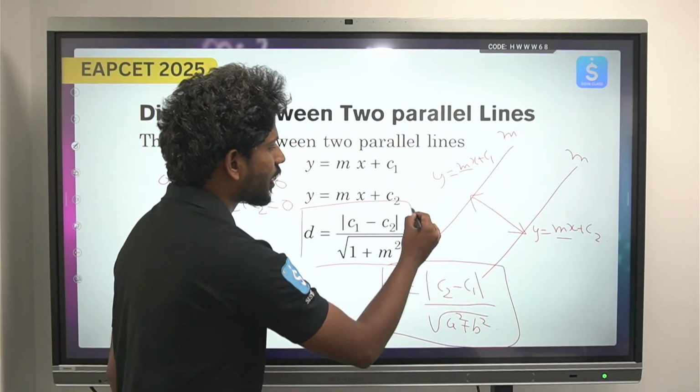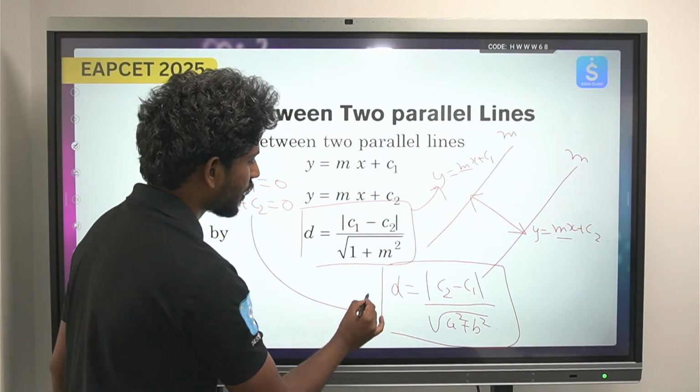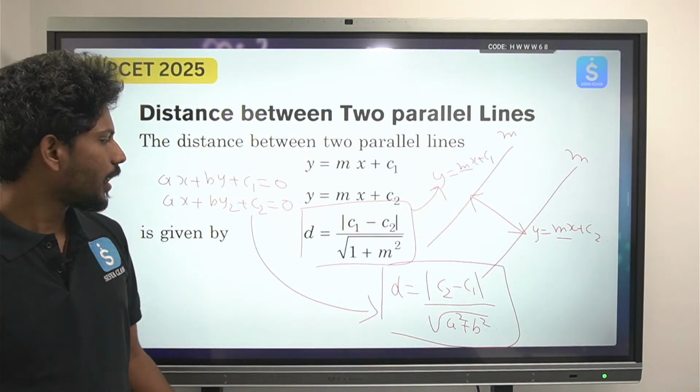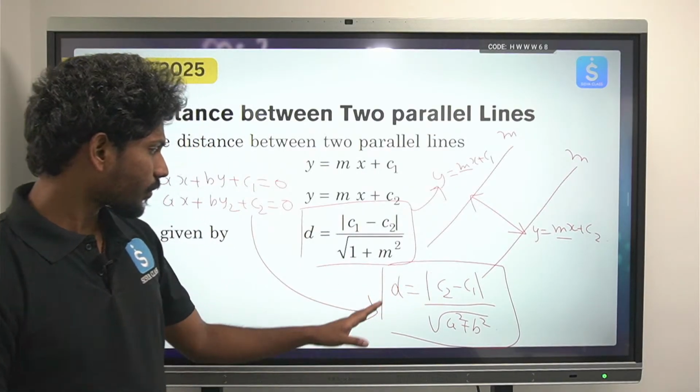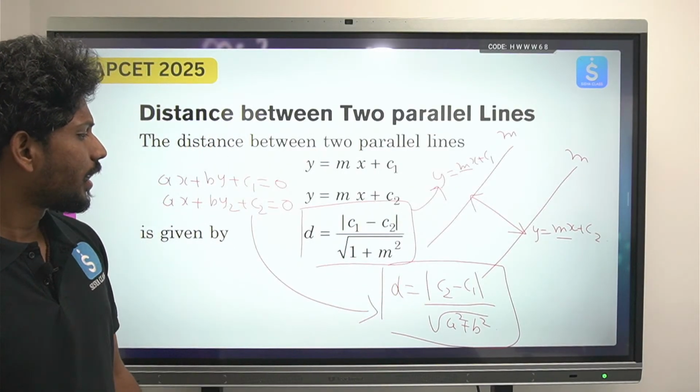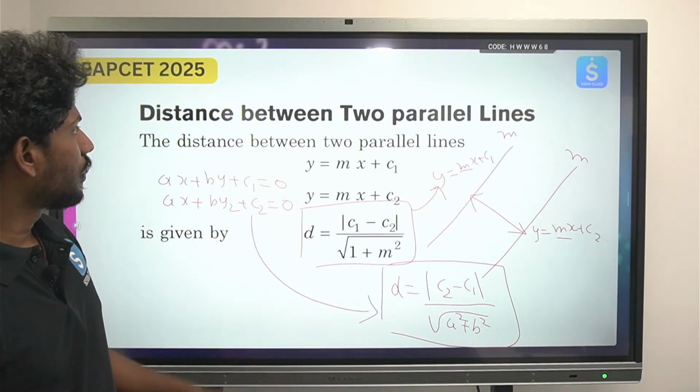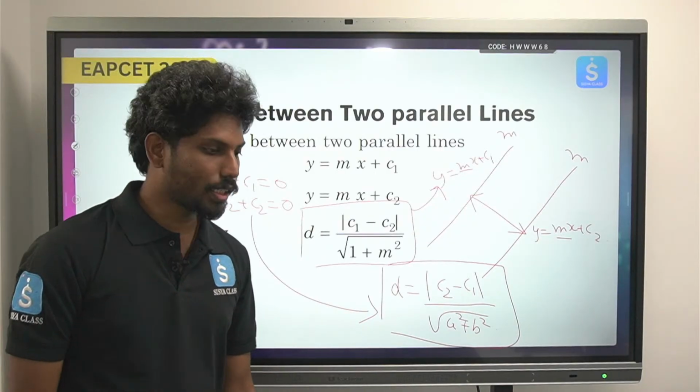Okay, so this is for the slope intercept form, this is for the general form. You can use any formula, it doesn't matter. So this is what I wanted to say in terms of the distance between two parallel lines. Okay, next.